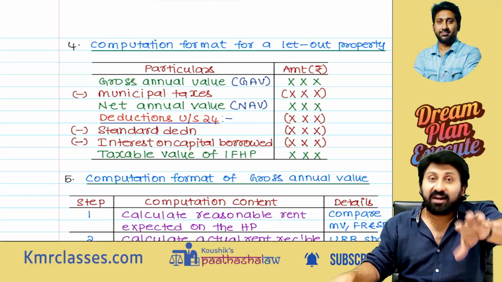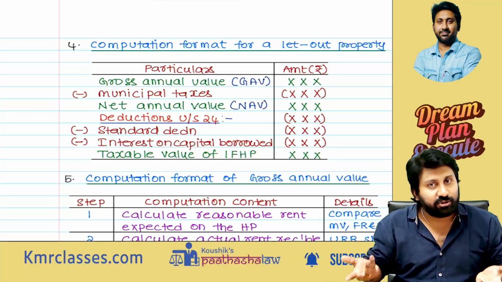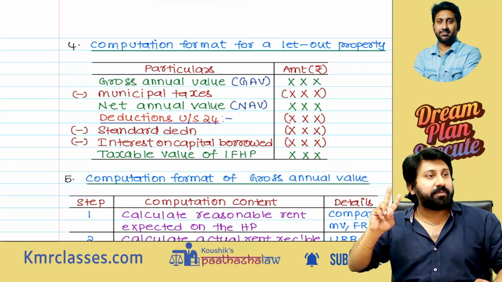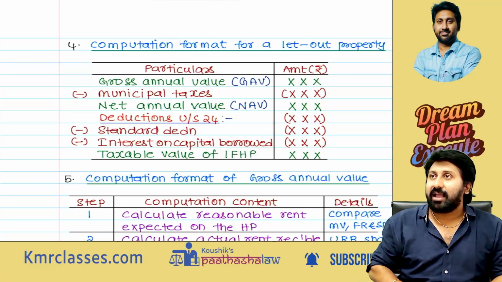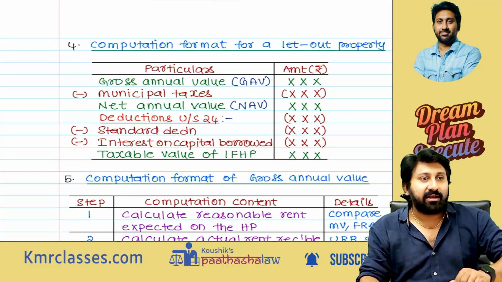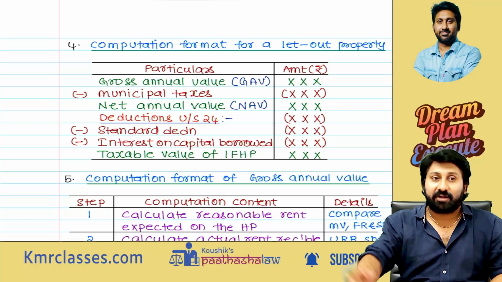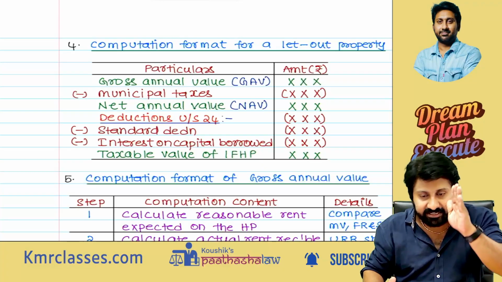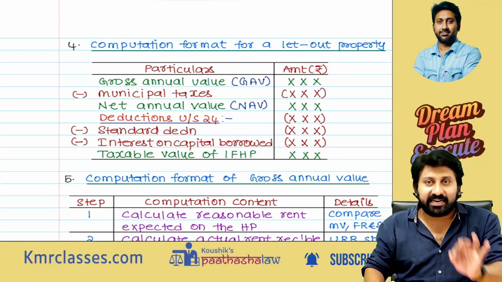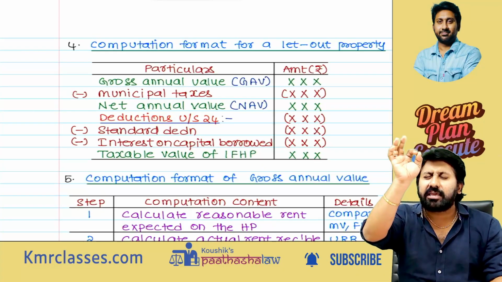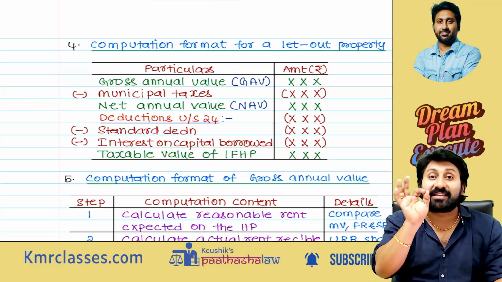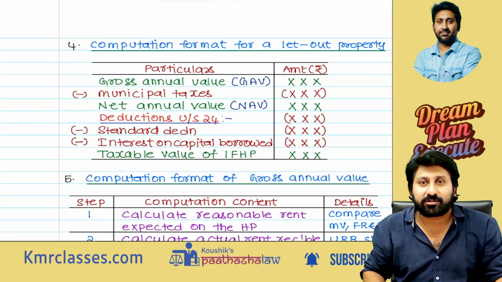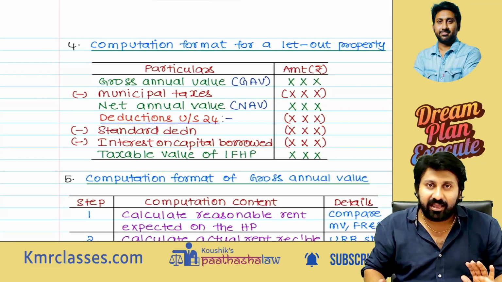But if I start giving expenses as a deduction, you know very well what our Indians will tell. Sir, painting, I spent 2 lakh rupees in a year. Gardening, I spent 1 lakh in a year. I paid this much for this. For a maid for maintenance of my property, I paid 5,000 per month, 60,000. Like that, nonsense expenses will be claimed. The lawmaker said that I will not give you any expenditure. I will give a standard deduction of 30%. Even if you spend 1,000 crores, I will give only 30%.